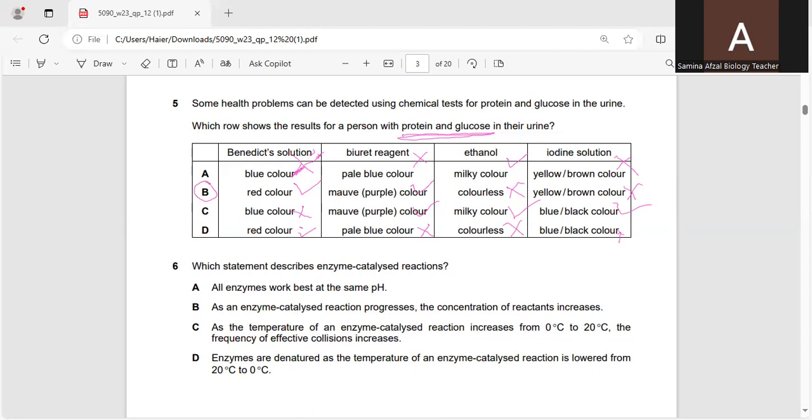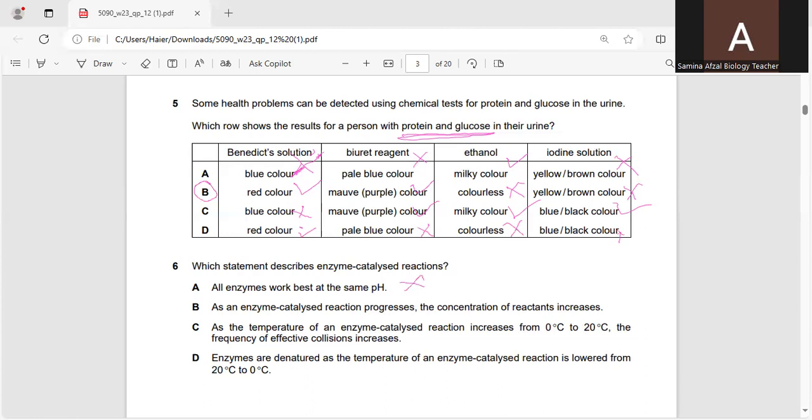In question number 6, which statement describes enzyme catalase reactions? All enzymes work best at the same pH, which is not true. As an enzyme catalase reaction progresses, the concentration of reactants increases.